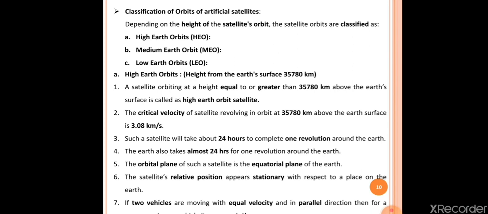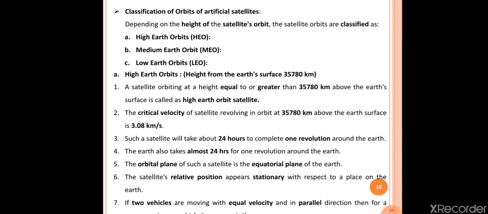So in the next slide, our next point is classification of orbits of artificial satellites. Depending on the height of the satellite's orbit, the satellite orbits are classified. Based on the height of the satellite's orbit, there are three types of satellite orbit.